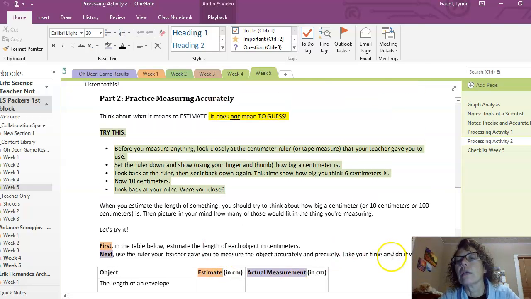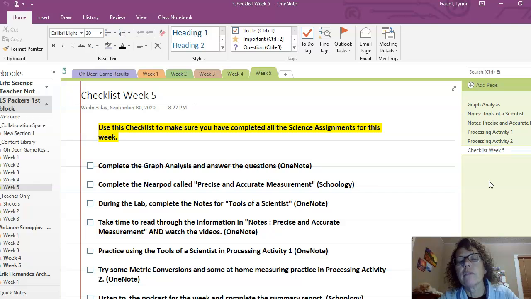All right, and then as usual, checklist for week 5. When you get all of that done, you are done for the week.